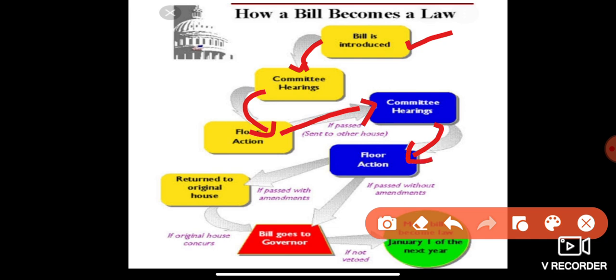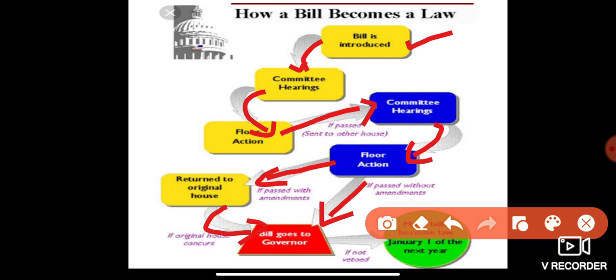And from there, if passed with amendment, the bill returns to the original house. If passed without amendment, the bill goes to the governor. Or if the original house concurs, the bill goes to the governor.